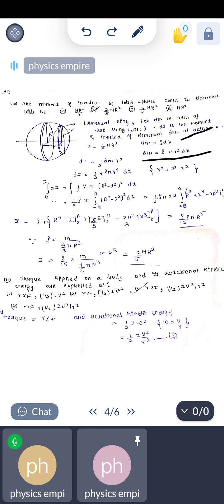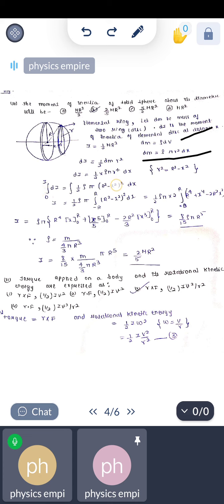So we have dI equals half dm r square. We can write the value of dm as rho pi r square dx.